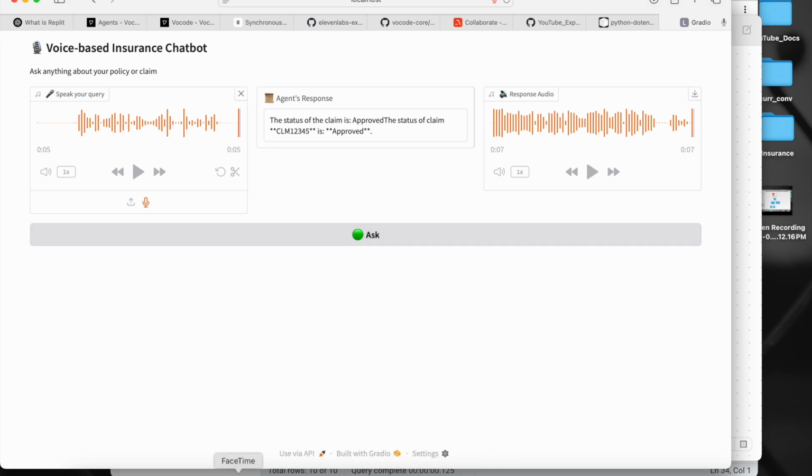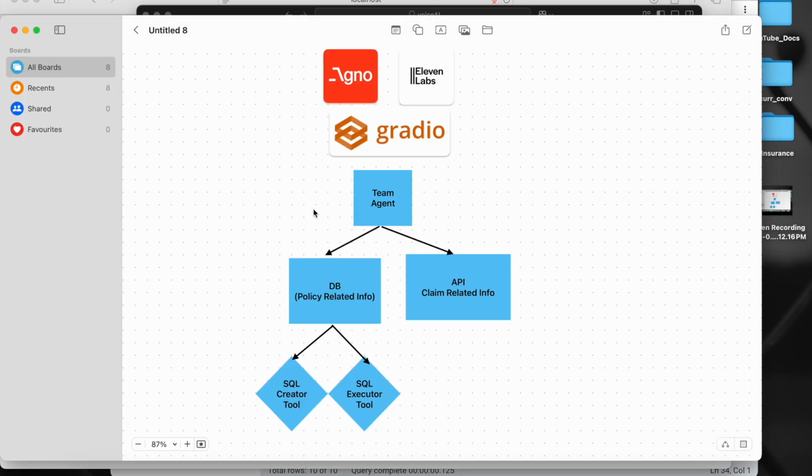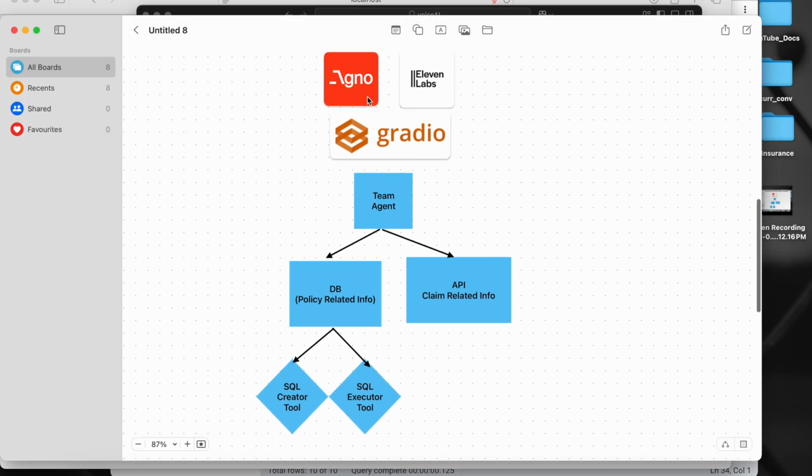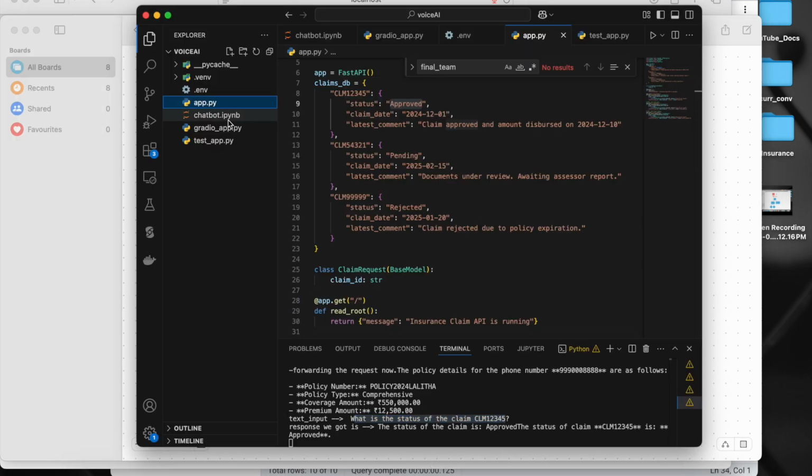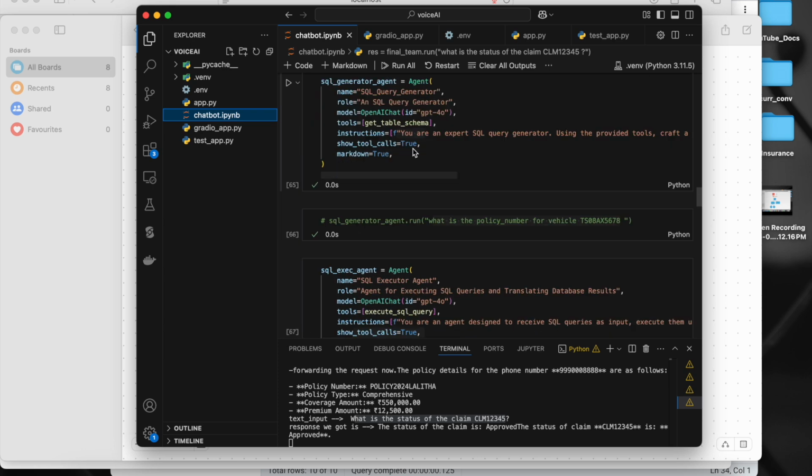So now if you look at this architecture, as I said, we have tried both the flows. So now let's go and look at the code first. I'll show you in Jupyter Notebook first what I am doing.